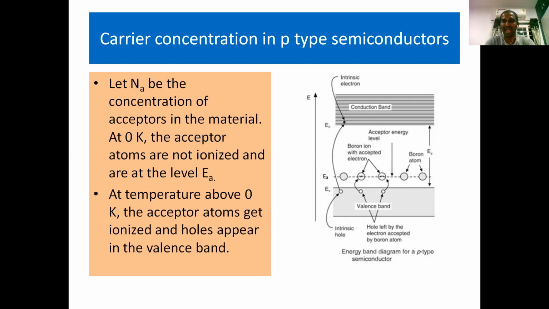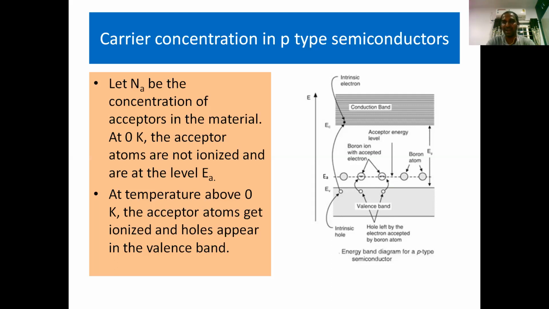Those are also called acceptor impure atoms. Why are these called acceptor impure atoms? In order to form 4 covalent bonds at the ground state, we require 4 electrons, but it is a trivalent impure atom. It has a valency of 3. That's why it has a shortage of 1 electron, so it collects the electron from the intrinsic atom. That's why it accepts the electrons, and this is also called an acceptor impure atom.